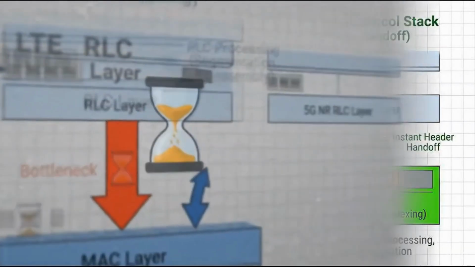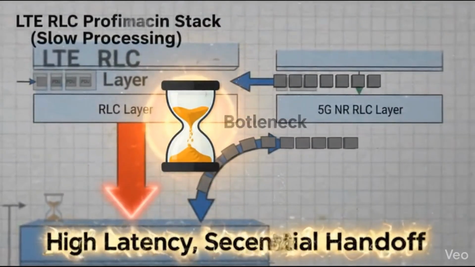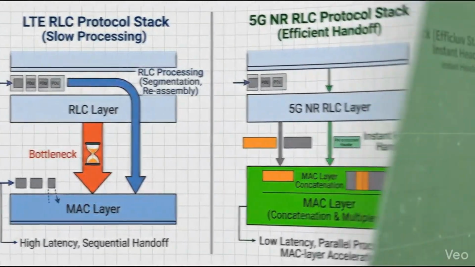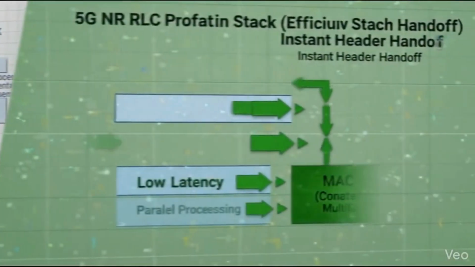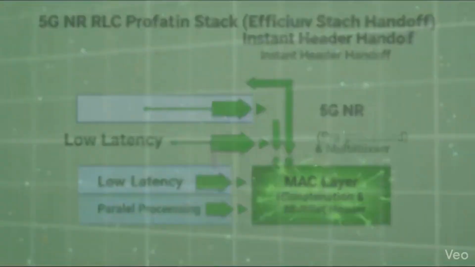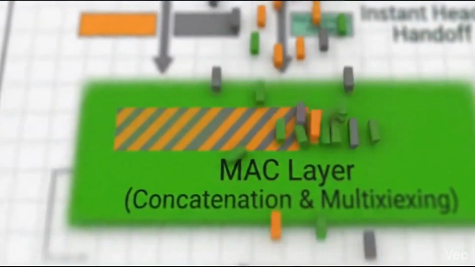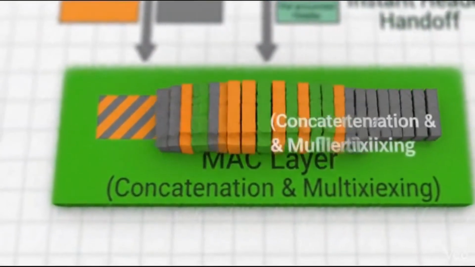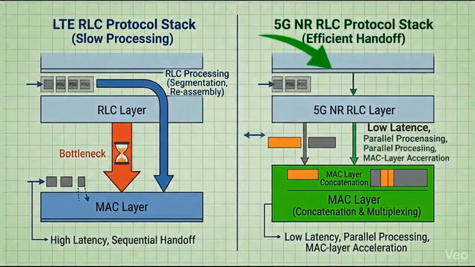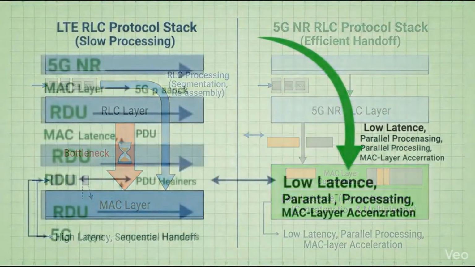In legacy LTE, sequential RLC segmentation creates a processing bottleneck, increasing overall latency. 5G NR eliminates this delay by using pre-processed headers for an instant handoff. This shift allows the MAC layer to handle concatenation in parallel, speeding up delivery. Moving concatenation to the MAC layer enables the parallel processing vital for 5G speed.